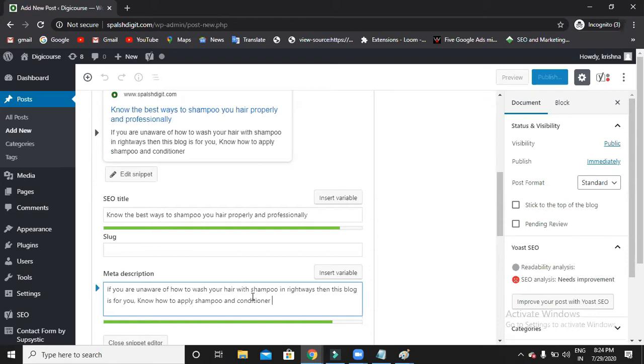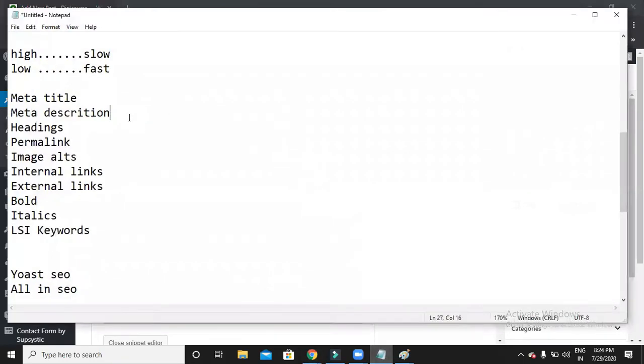If you're unaware of how to wash your hair with shampoo in the right way, then this blog is for you. Know how to apply shampoo and conditioner. So here this meta description is also perfect. Title and meta description, I'm done with this. Always make sure that you concentrate on your keywords. Concentrating does not mean stuffing the keywords. Have I tried stuffing the keywords here? No, I didn't. I'm just using the keywords wherever exactly it is necessary, within the sentence. So now it's fine, it is in green color. Got it. Meta title and meta description done.